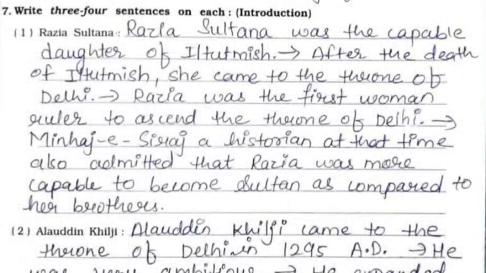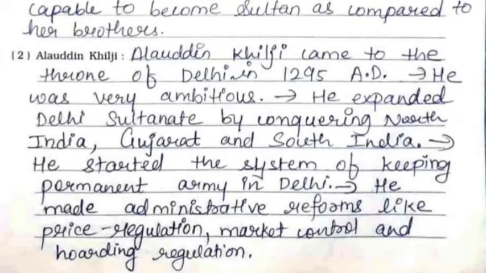Now we'll continue with question number 7, that is write 3-4 sentences on each. First one is Razia Sultan. Razia Sultan was the capable daughter of Iltutmish. After the death of Iltutmish, she came to the throne of Delhi. Razia was the first woman ruler to ascend the throne of Delhi. Minhaj A. Siraj, a historian at that time, also admitted that Razia was more capable to become Sultan as compared to her brothers.